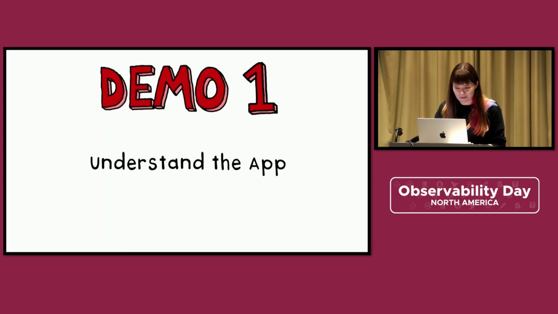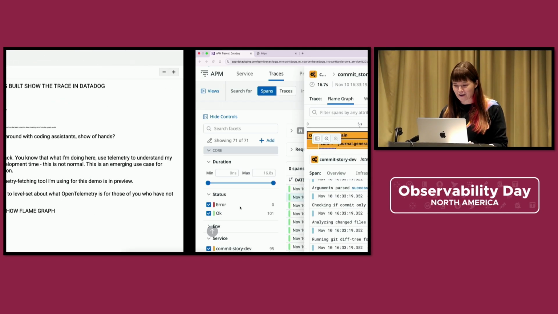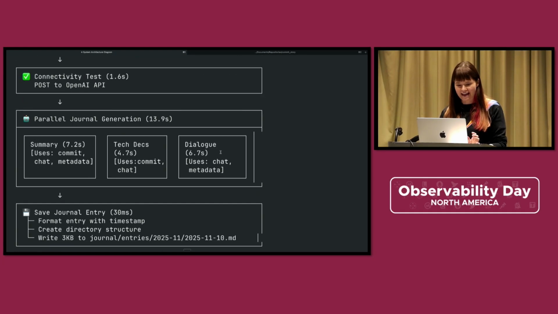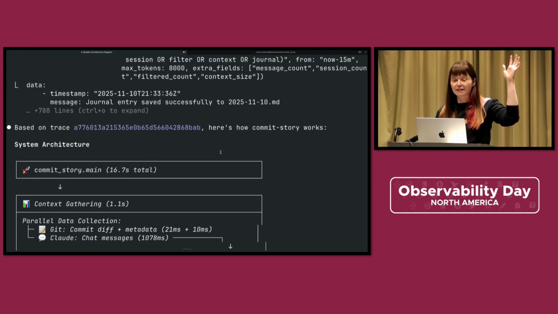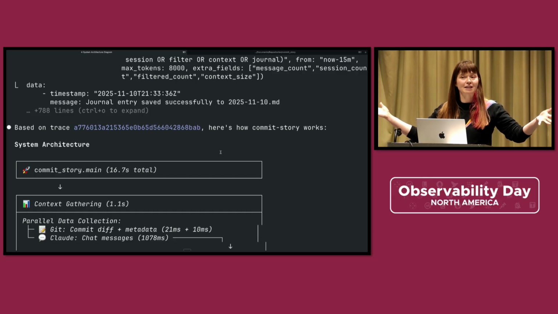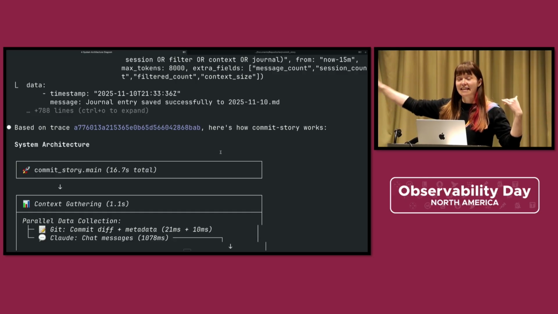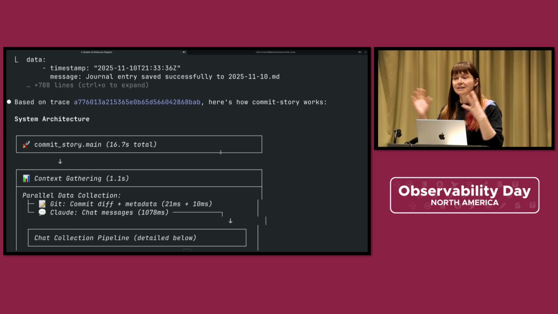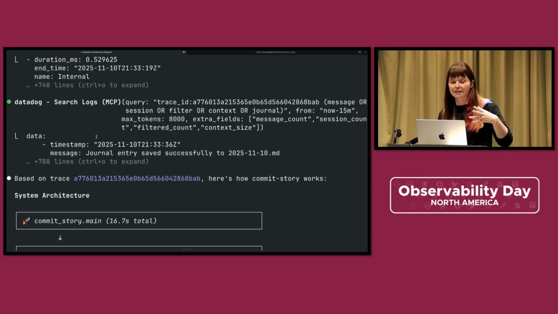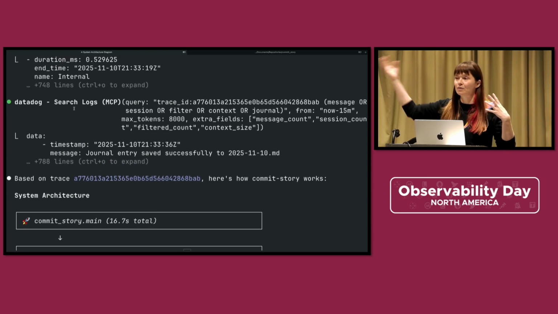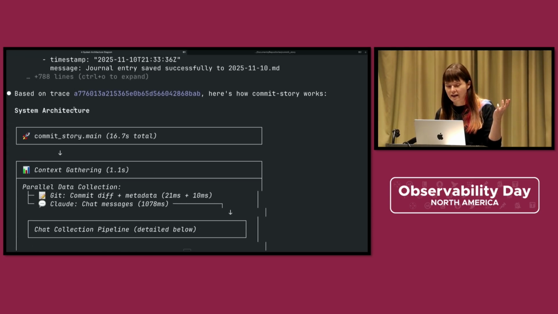Now back to demo time. We need to see the diagram that Claude Code built for us. Look at that. I want you to note that I cleared the context at the beginning, so everything that's here came through telemetry knowledge. I instrumented my code and sent it to a telemetry backend. The Datadog MCP server reached to the backend and pulled the telemetry data into my coding environment, so I have it when I'm coding.